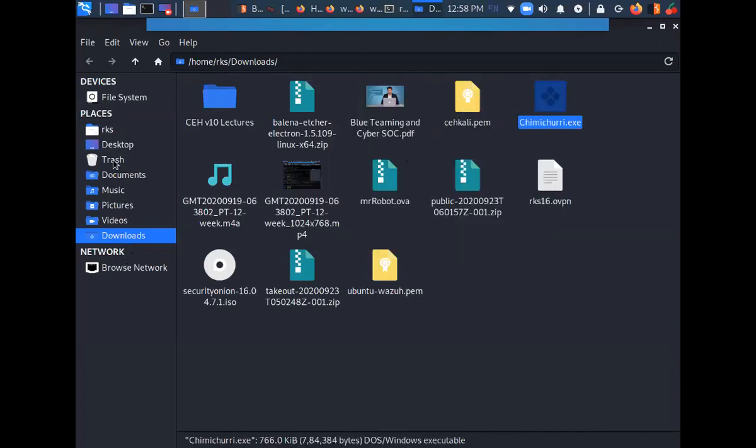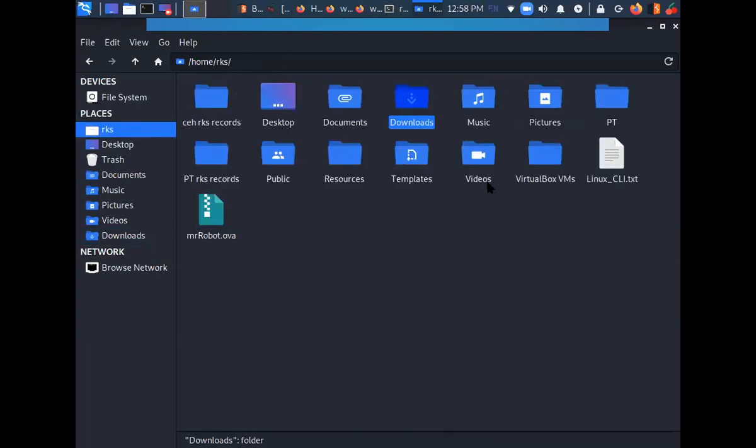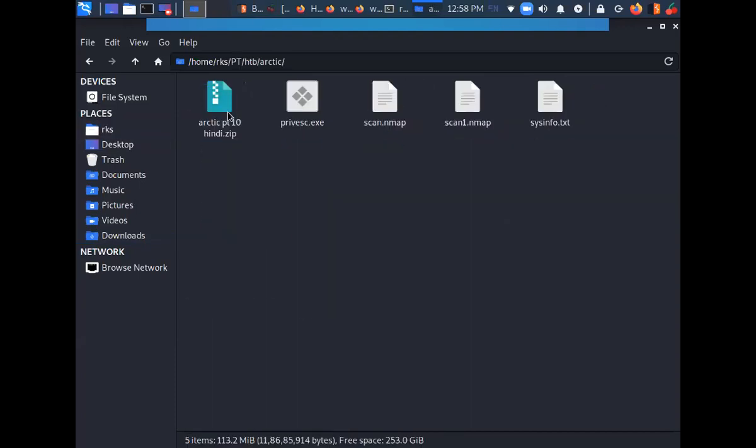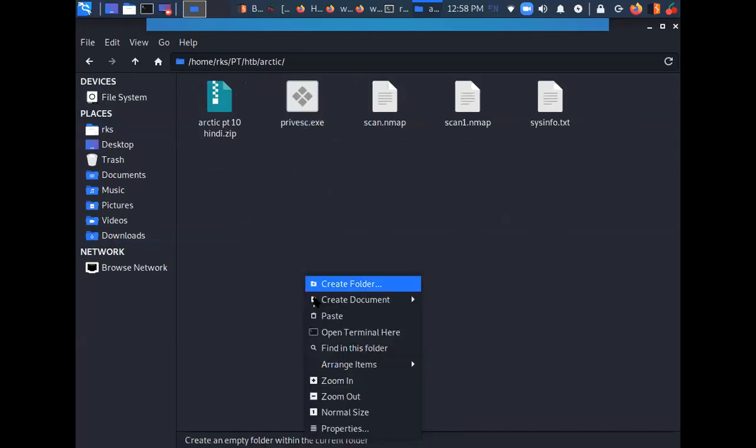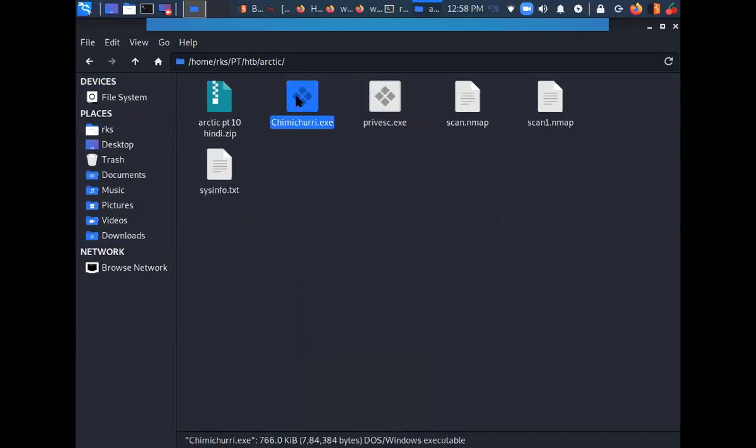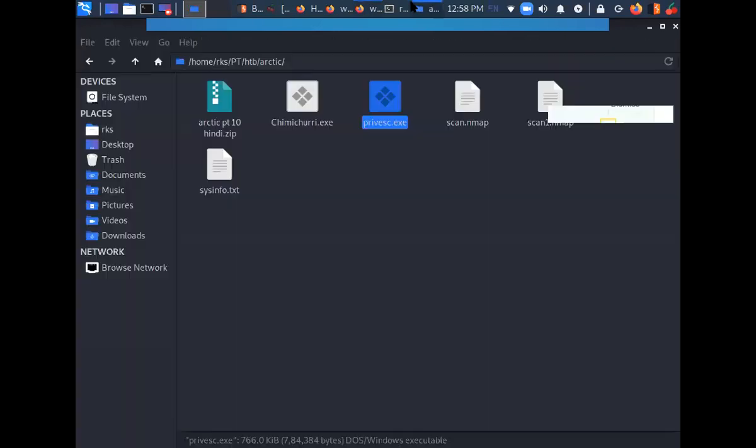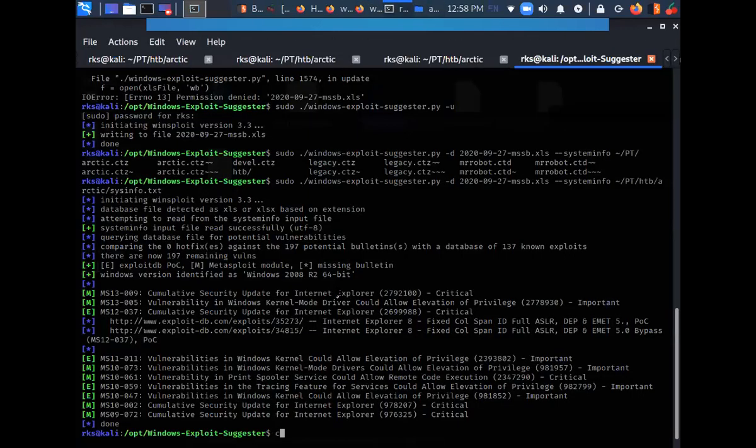Let's just cut it. And to be organized, I'm going to go into my directory. So I already have it here, but I just renamed this exploit to Prevesk. These are one and the same things. You can see the size 766, 766. Okay. So now I have this exploit over here.